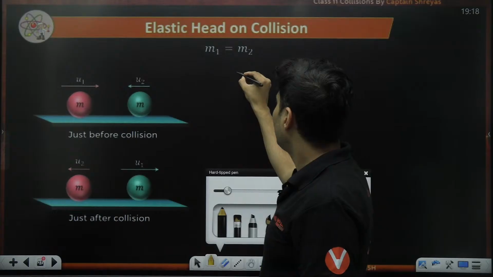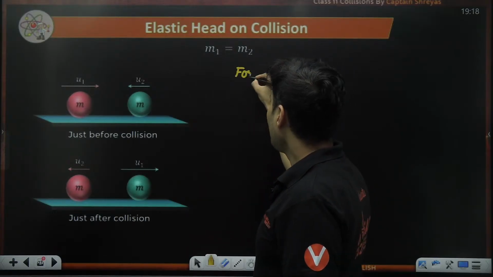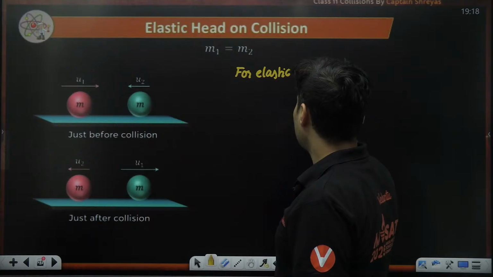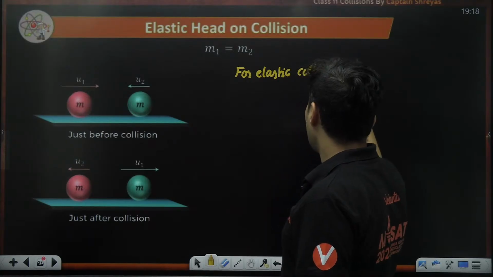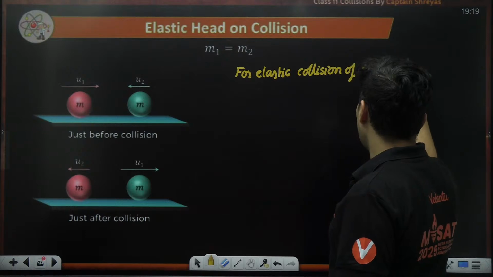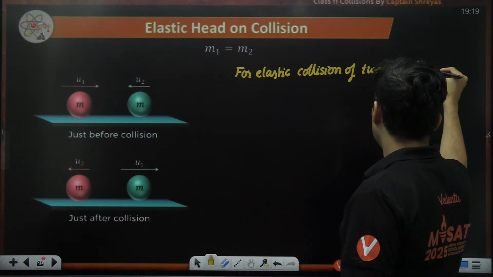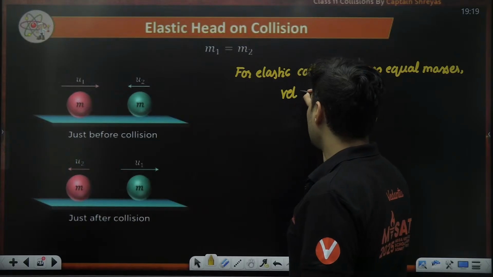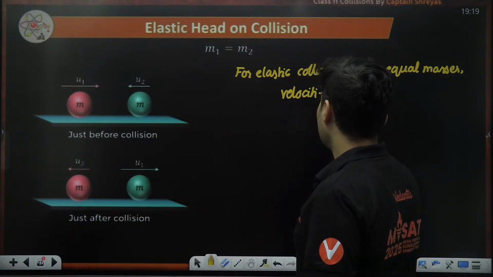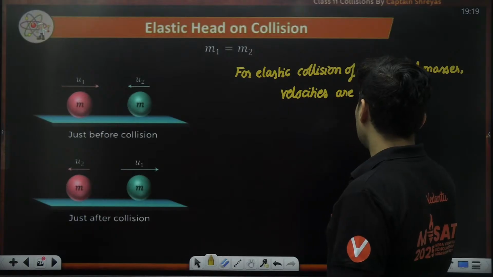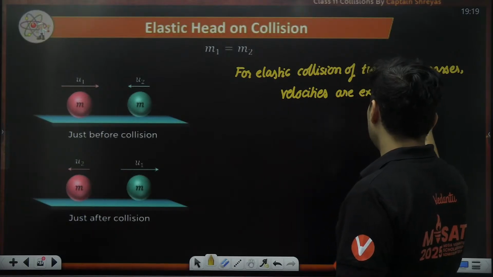So for elastic collision of 2 equal masses, the velocities get exchanged. Velocities are exchanged. What does it mean?